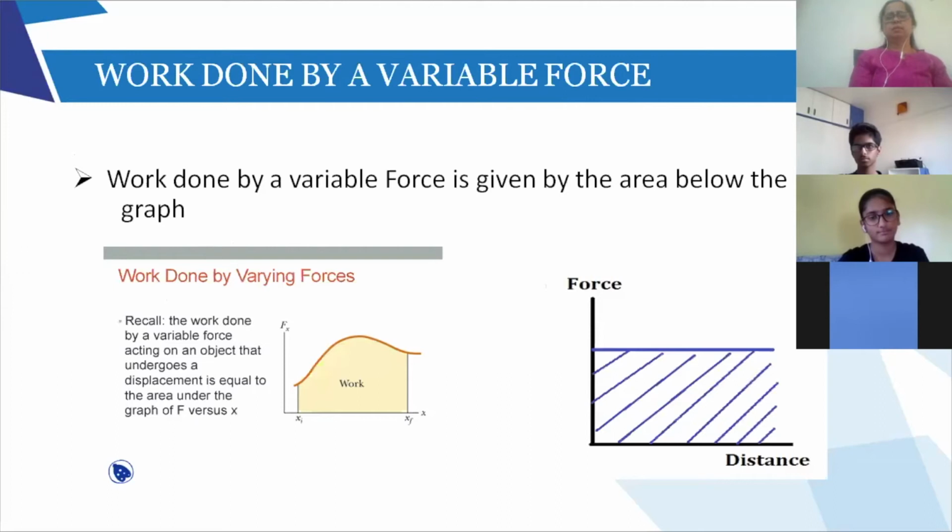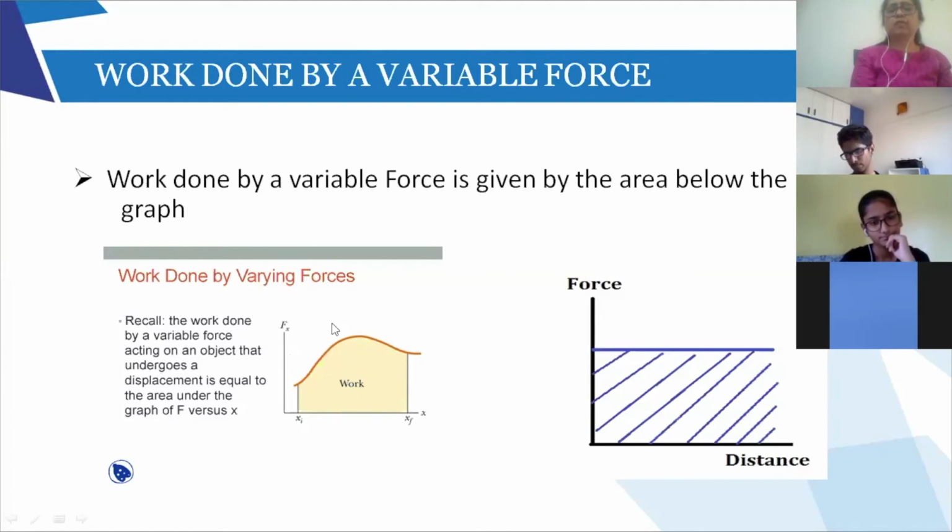Now, this is just a small concept. Many times, there is a variable force. When we say a force is acting, most of the time we say a force of 5 Newton is acting. So that is a constant force, right? But if the force is changing, then if I want to find the work done, you just have to plot a graph. See, this is a graph. Force is taken on the y-axis, displacement is taken on the x-axis. Whatever is the graph, just find the area below the graph. That will give you work.